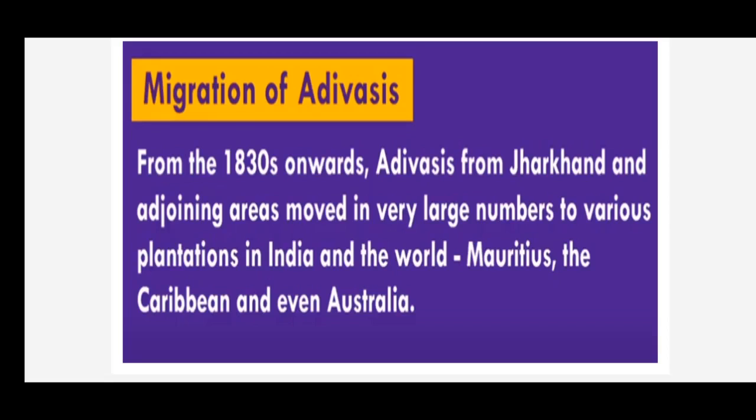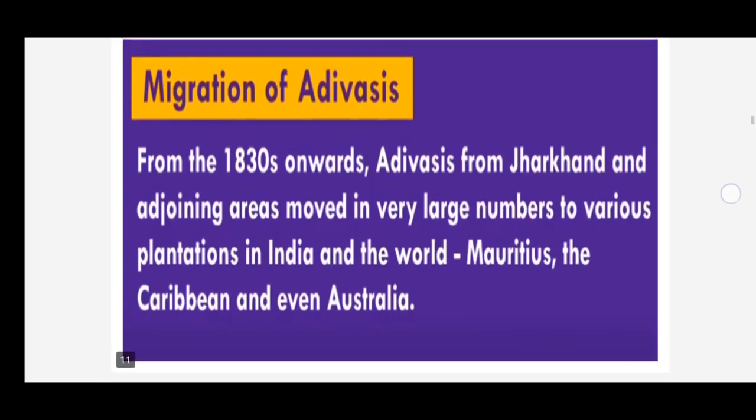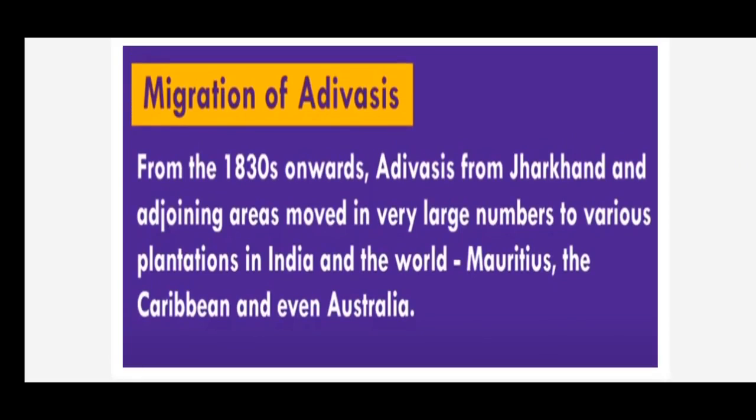For example, especially in India, these Adivasis worked as plantation workers in the tea and coffee plantations. Likewise, in the world, if you see Mauritius, the Caribbean, and even Australia, they have their own native Adivasis. They also migrated to the plantations to grow crops in their countries.